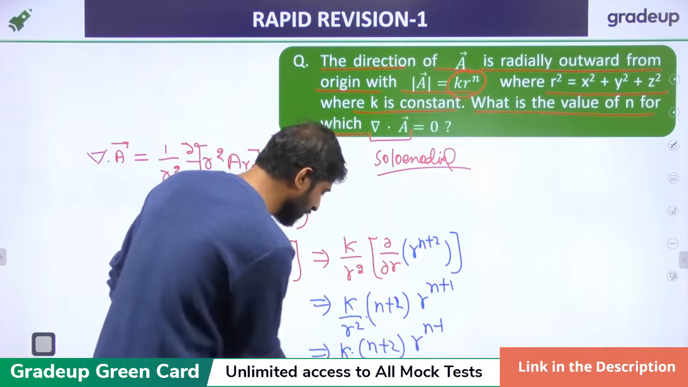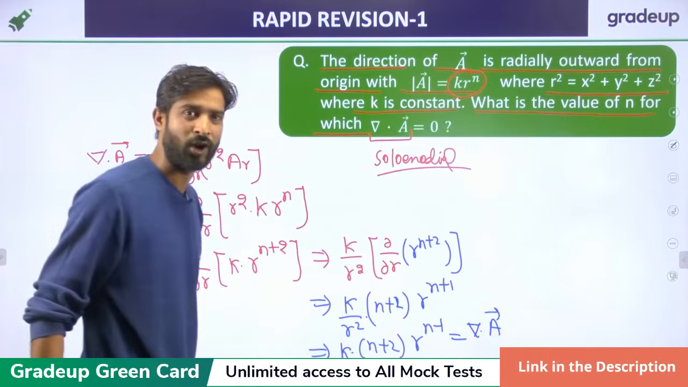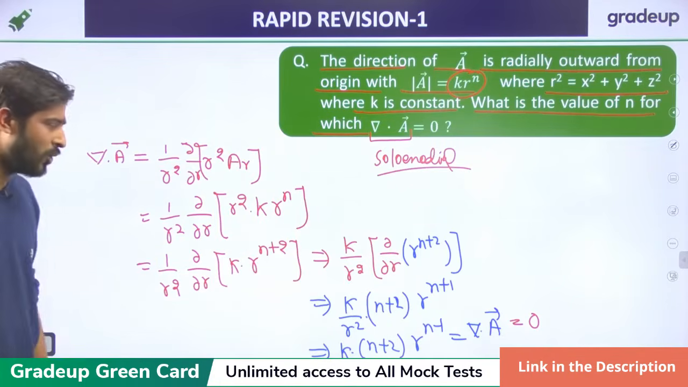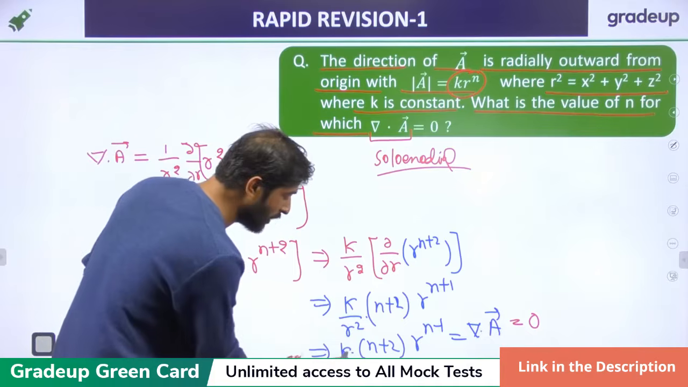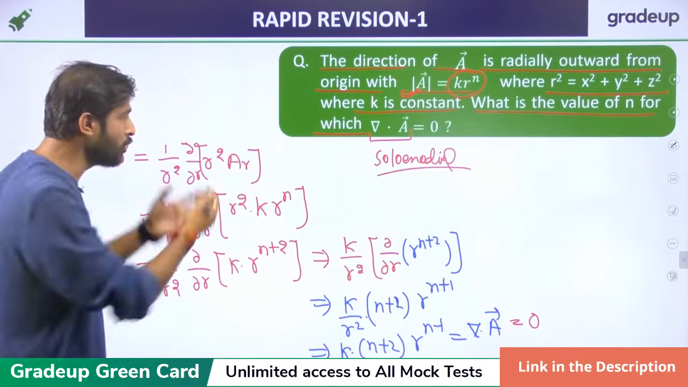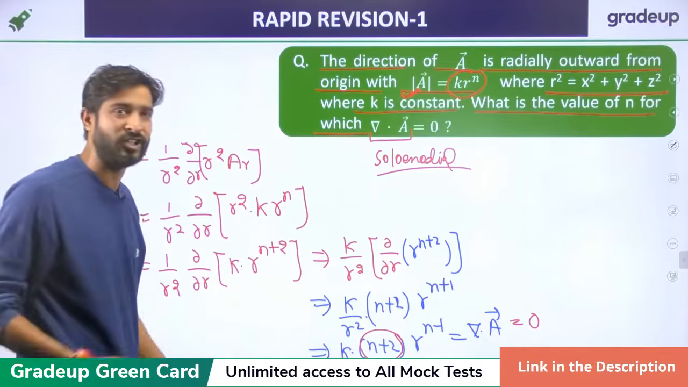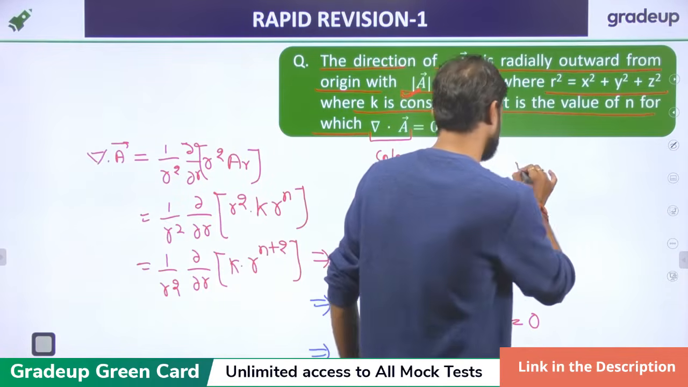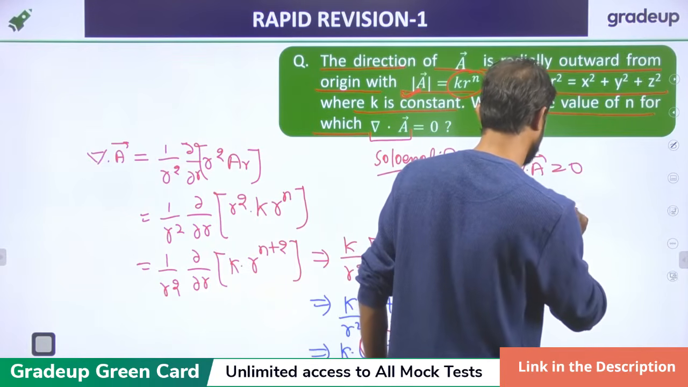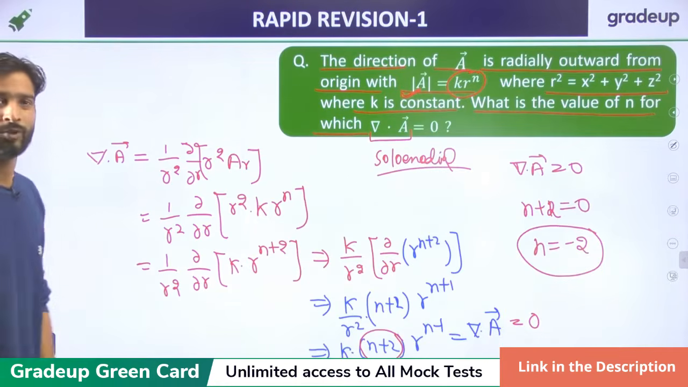So this value is just the del dot A operation, the divergence of vector A. If we want to make this 0, how will this function become 0? Only one thing: if k becomes 0, then the function itself has the value 0, so there is no need for any question. So to make this value 0, this quantity should be 0. So for del dot A equal to 0, n plus 2 should be equal to 0. So n should be equal to minus 2. Right? So Shubham, your answer is correct.